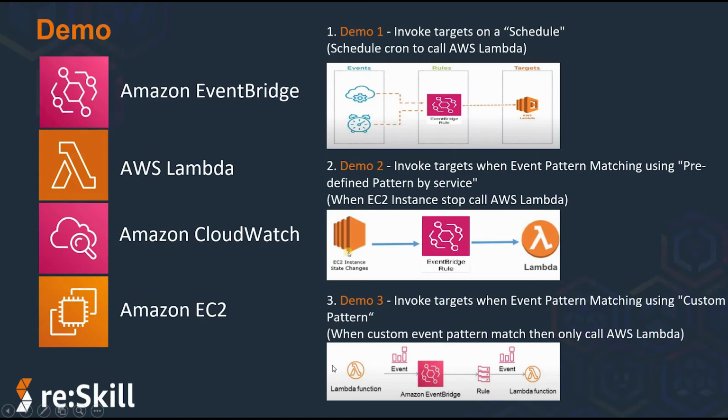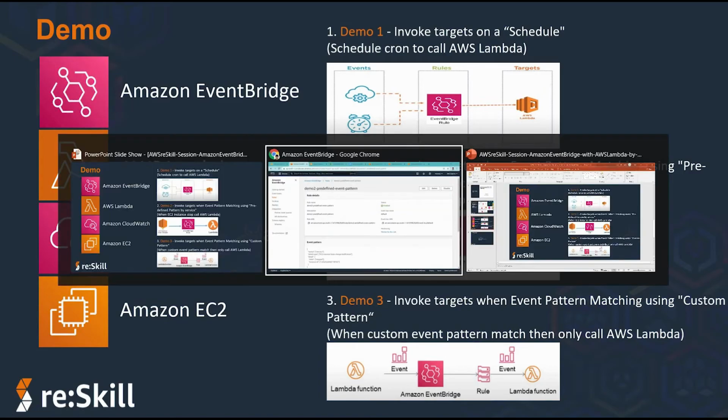We will also demonstrate the source Lambda calling the targeted Lambda through EventBridge custom pattern matching. Demo 2 was predefined pattern matching by services, and demo 3 is custom pattern matching. Okay, let's get started with demo 3.